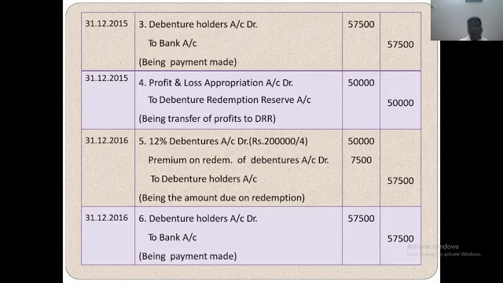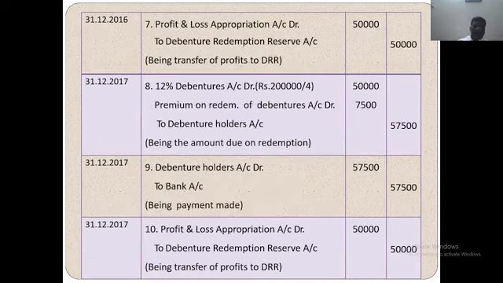The next, 31st December 2016. 12% debenture account debit, 2 lakh divided by 4, 50,000 rupees. Premium on redemption of debenture account 7,500. So to debenture holder 57,500. The next entry: debenture holder account debit to bank account 57,500. Next, 31st December 2016, profit and loss appropriation account debit to debenture redemption reserve account 50,000 rupees, being transferred out of profit to debenture redemption reserve account.